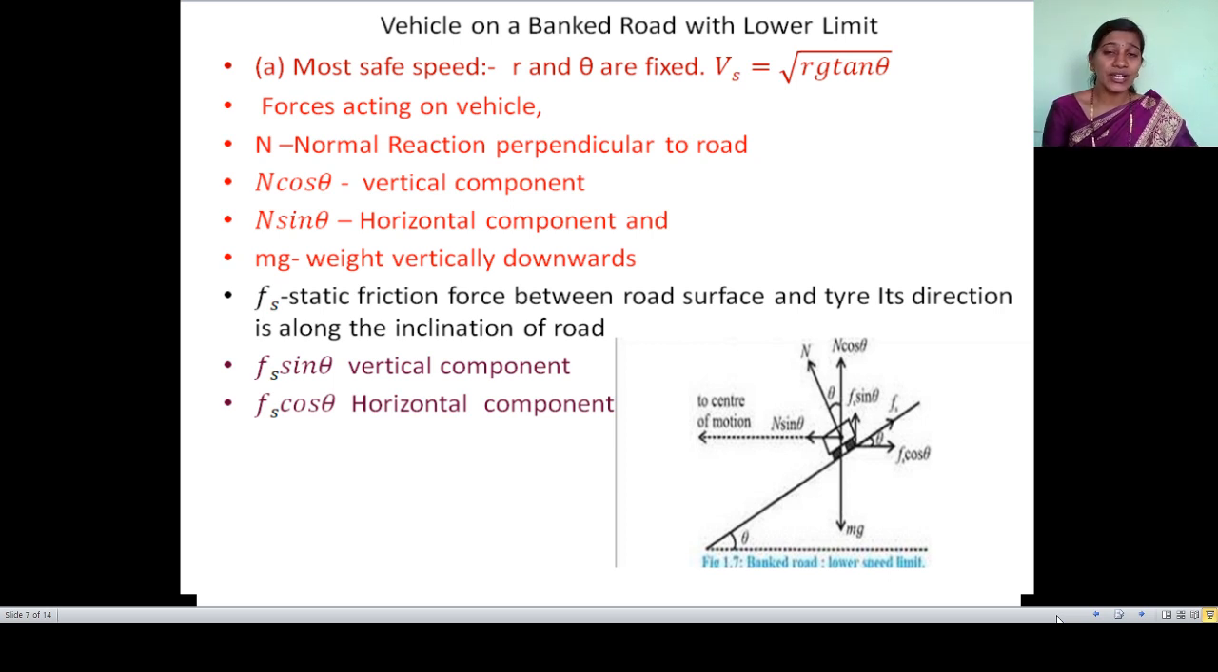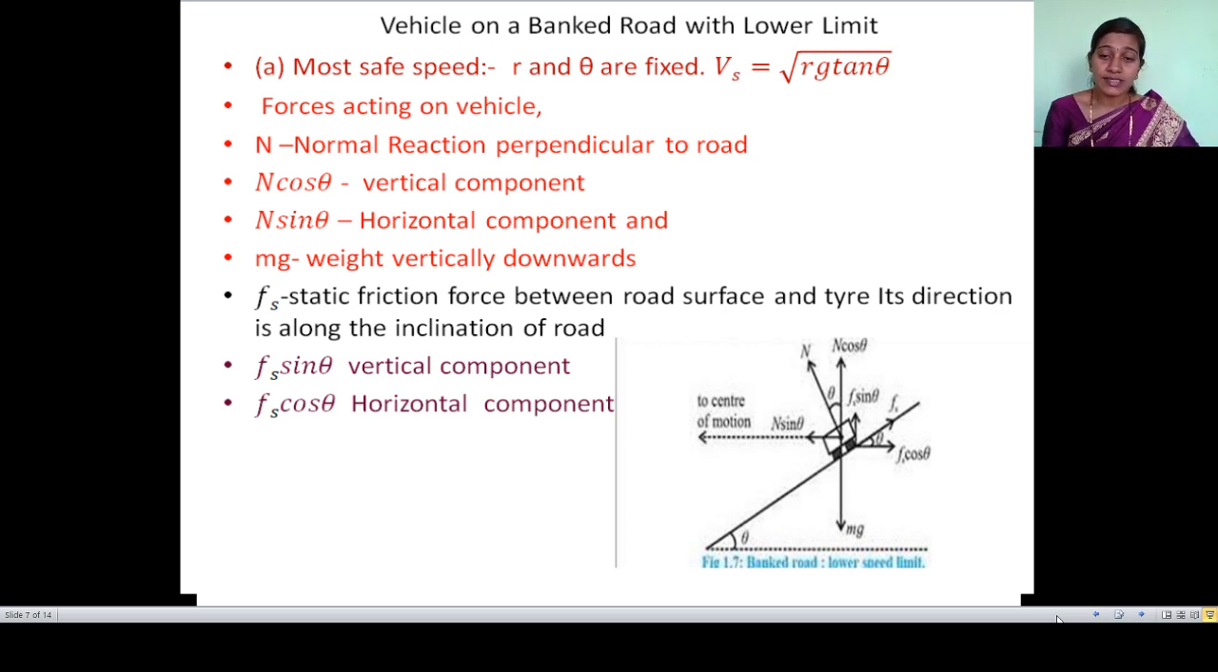So our speed will not remain Vs. It will become V1. For lower speed, we are using V1. On that vehicle, forces are present there. Normal reaction, perpendicular to road, has two components: n cos theta, vertical component, and n sin theta, horizontal component. And the force due to weight mg acts vertically downward.